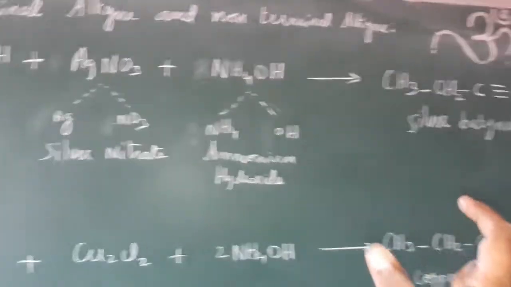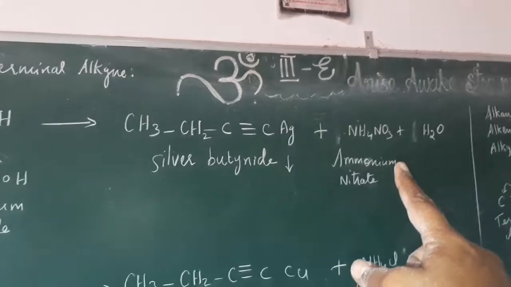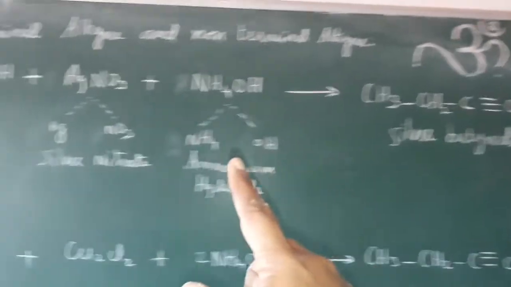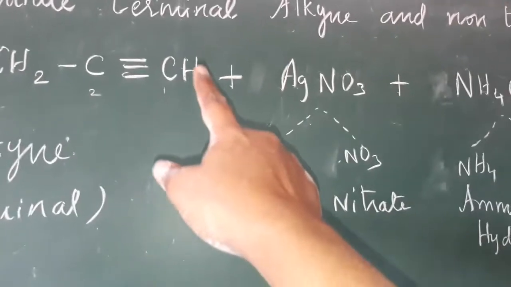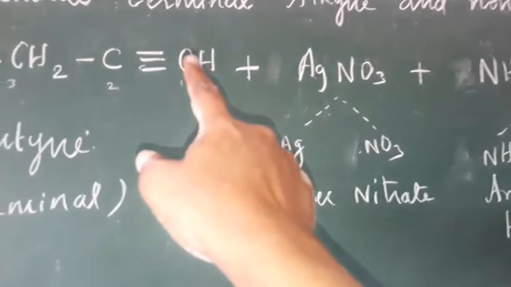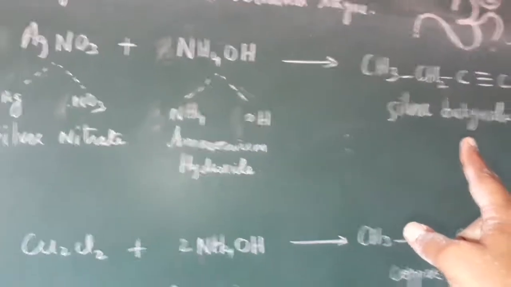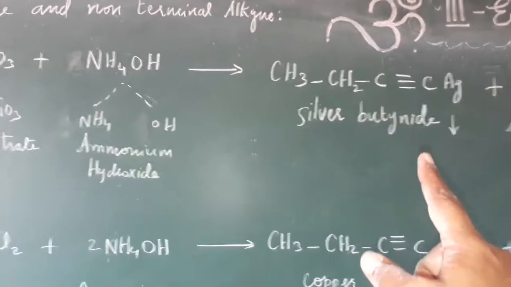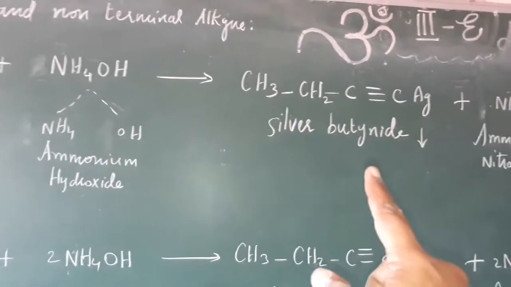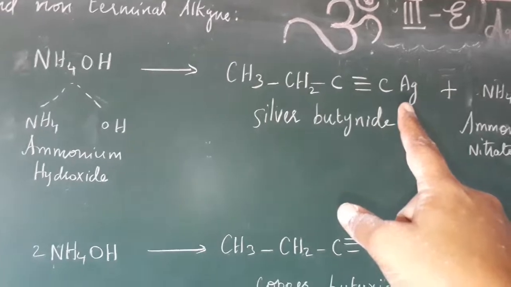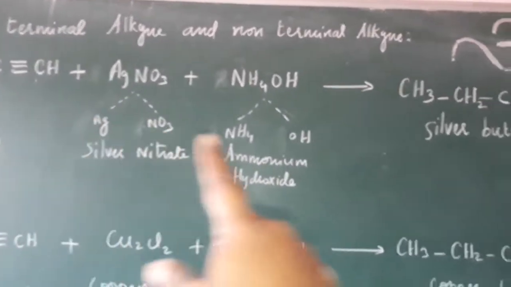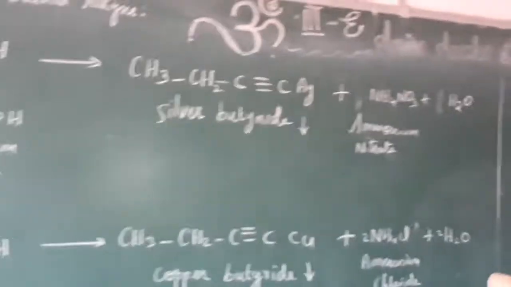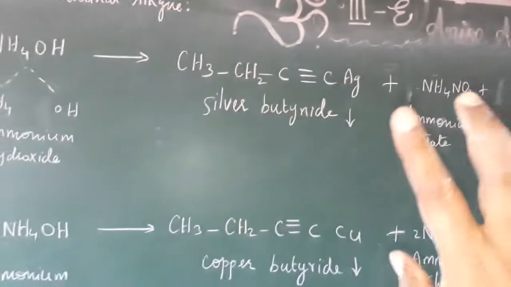Then we take this hydrogen, and instead of that hydrogen we add Ag. So we get silver butynide. That hydrogen combines with OH and we get water. So this is the compound.